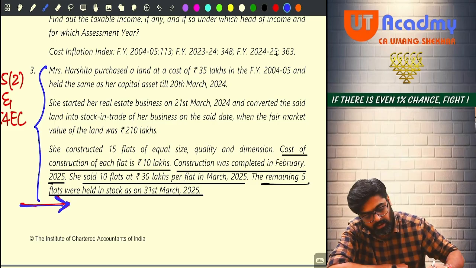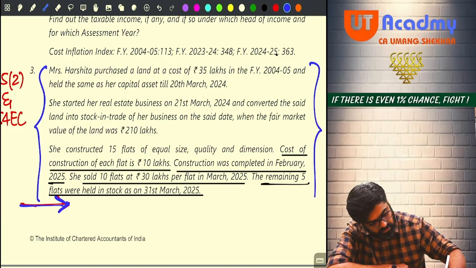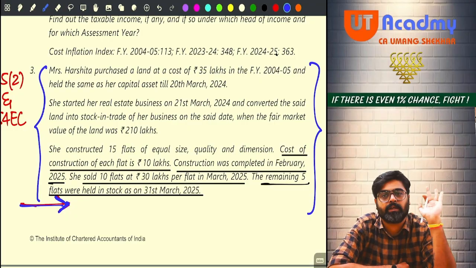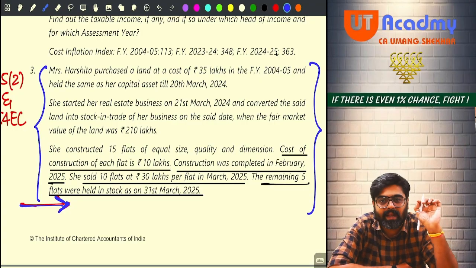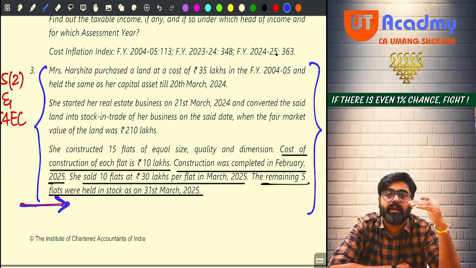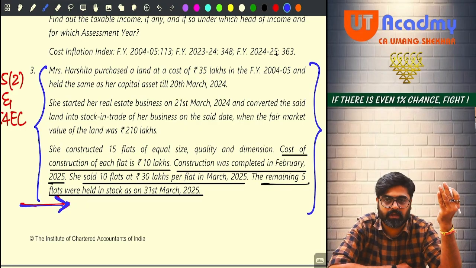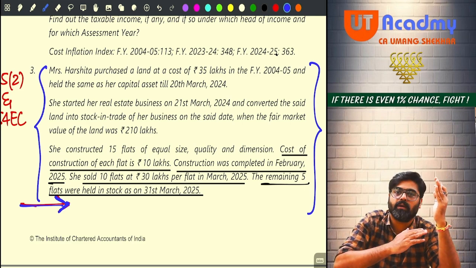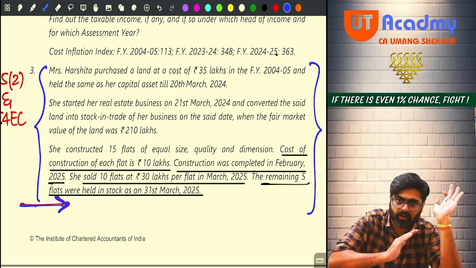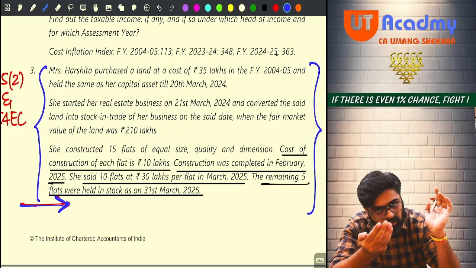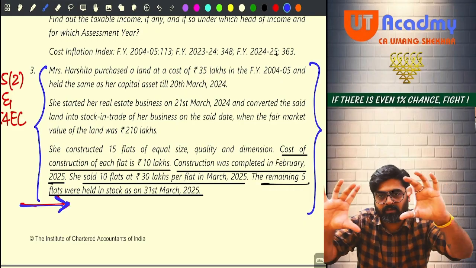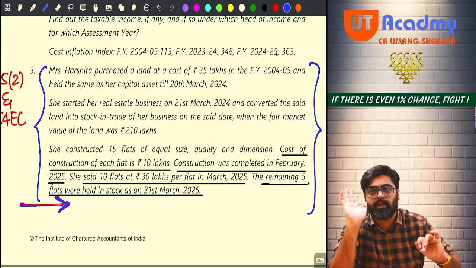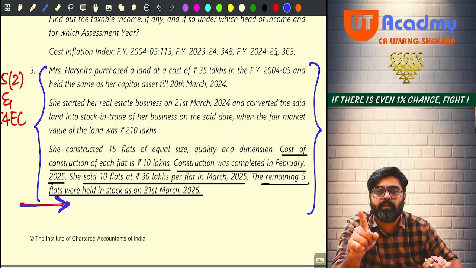No need to read anything given on the next page, because that is to be done when I will be teaching you a new section, 54EC. At that time, the balance part will be done. But as of now, based on section 45(2), you will be able to answer this much. So read only this much and calculate the capital gain. This is your homework for today.